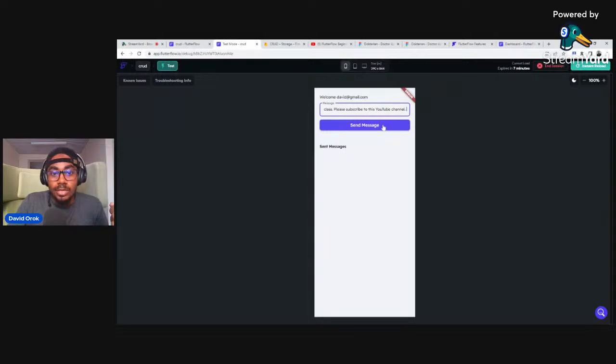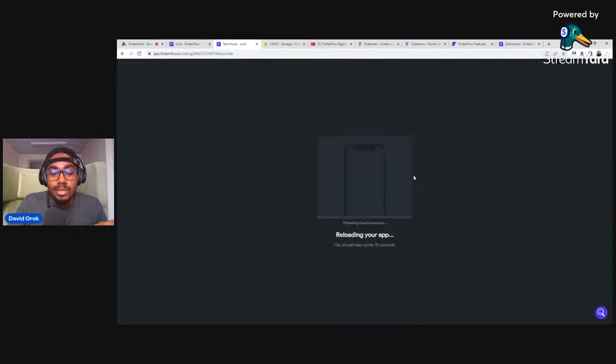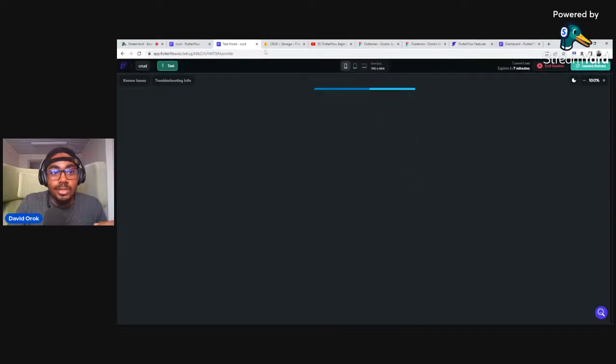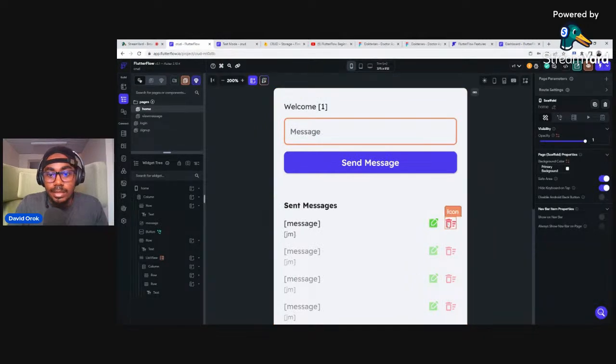So I'll click on send a message, and now we have the message here. All right. So this is the message, and now I've not updated these to have this particular effect, so let me just quickly update it. I'll reload the screen, and it's just going to start reloading. Great. Then let's do the last part.